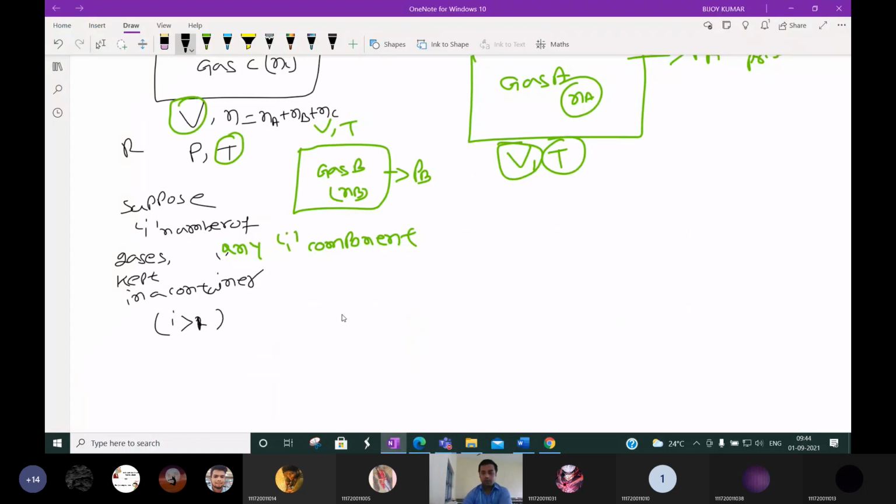Then for i number of components, what can we write? The total pressure is equal to the sum of the partial pressures of the ith component.